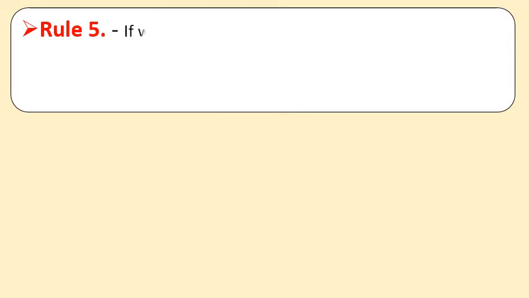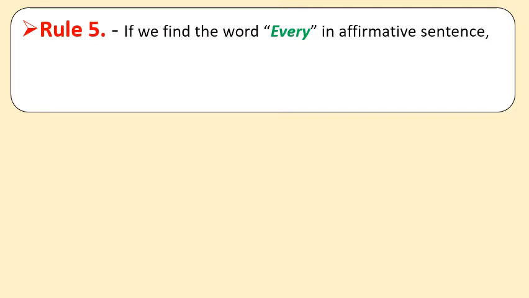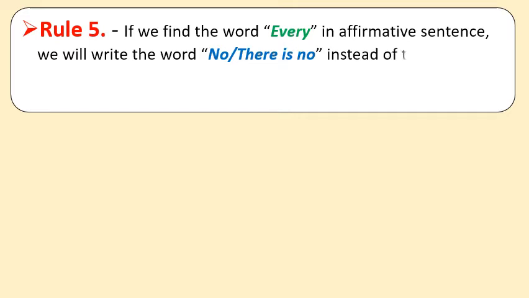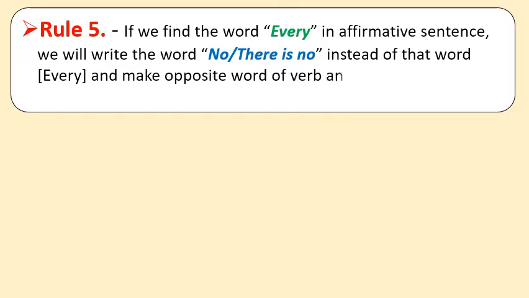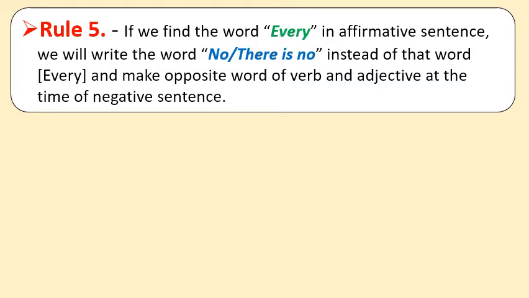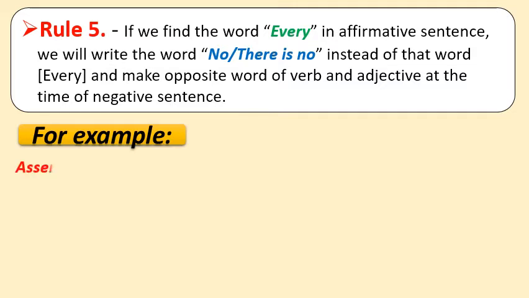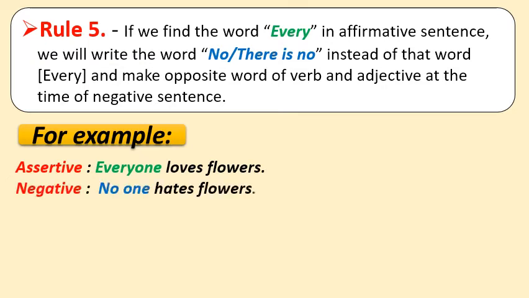Let us see rule number 5. If we find the word every in an affirmative sentence, we will write the word no or there is no instead of that word every, and make the opposite word of the verb and adjective in the negative sentence. So let us see a few examples to clarify it. Number 1 is: Everyone loves flowers. When we convert it into a negative sentence, the sentence will be: No one hates flowers.